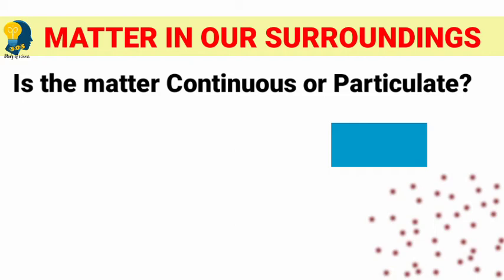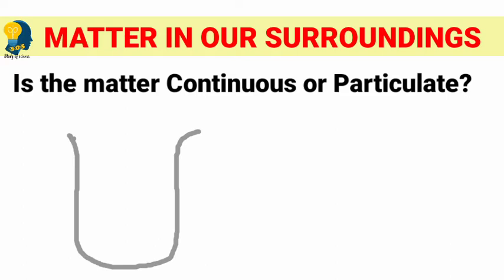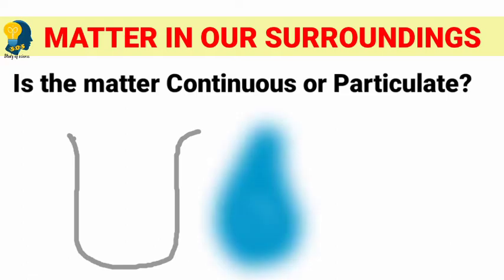So to know this, I will explain an activity. Through this activity, we will conclude whether matter is continuous or particulate. To perform this activity, we need a beaker, water, and some salt or sugar. With the help of these things, we are going to perform the activity.